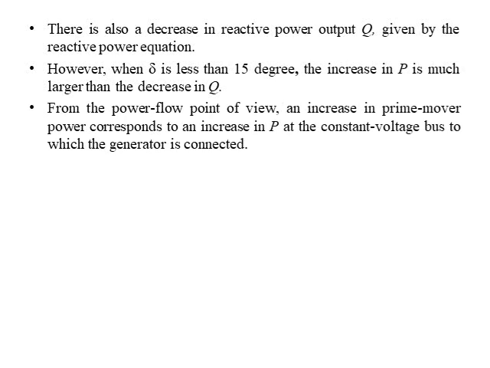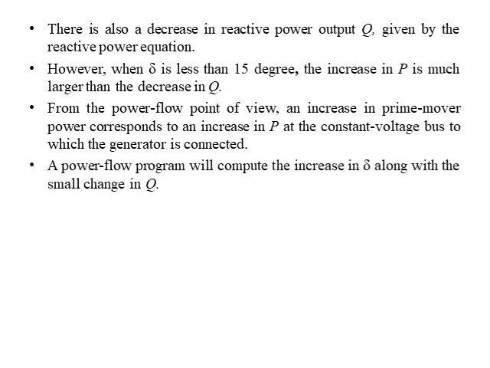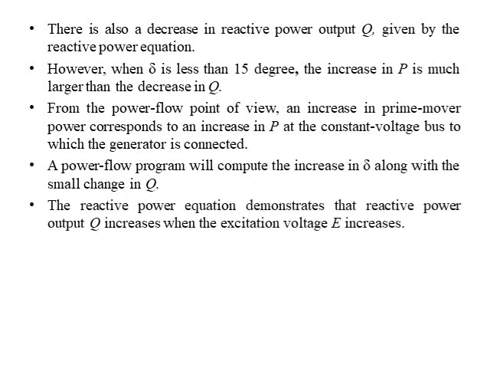From the power flow point of view, an increase in prime mover power corresponds to an increase in active power at the constant voltage bus to which the generator is connected. A power flow program will compute the increase in power angle del along with the small change in reactive power. The reactive power equation demonstrates that the reactive power output Q increases when the excitation voltage E increases.